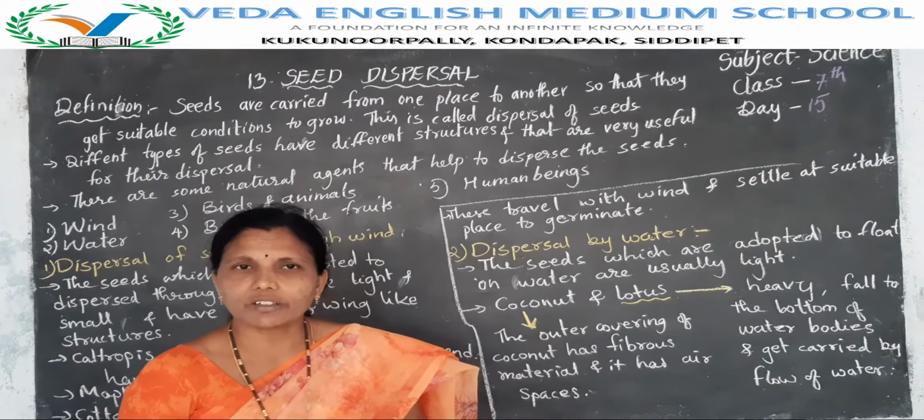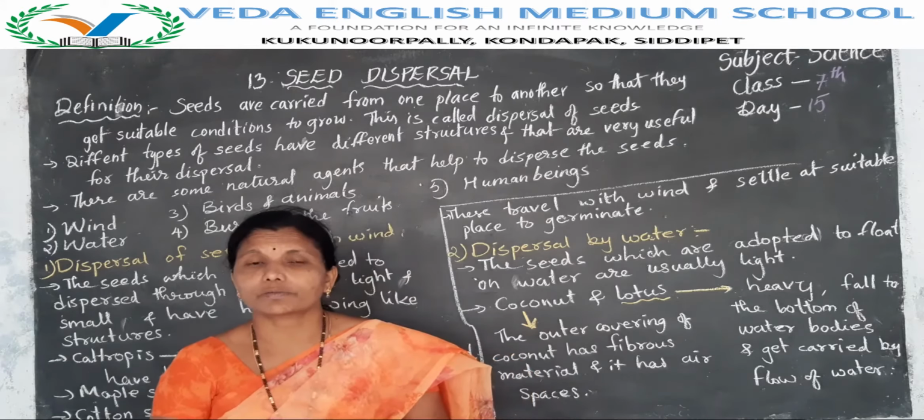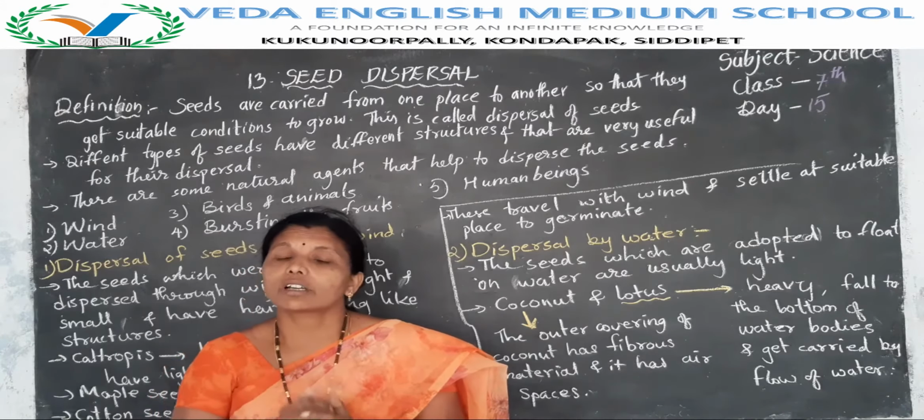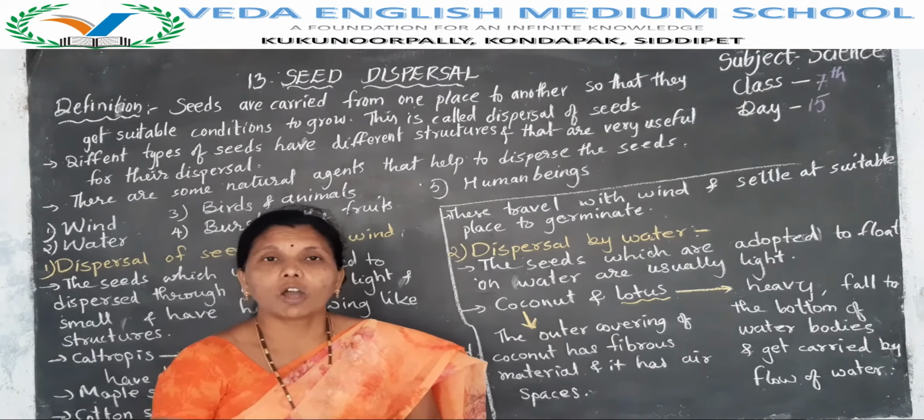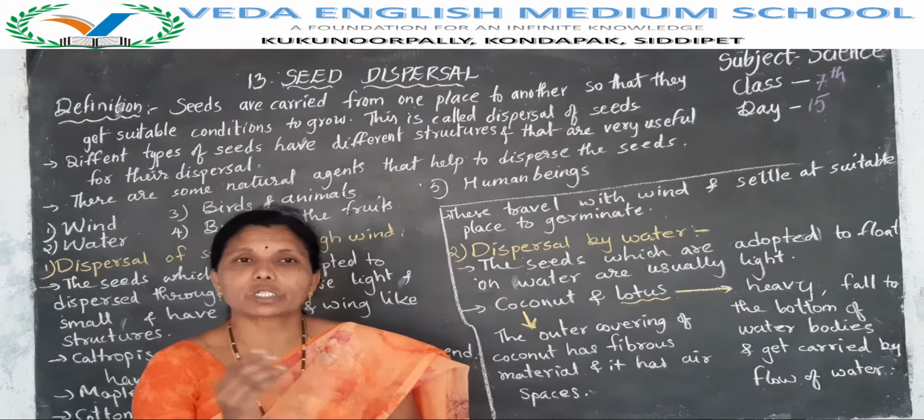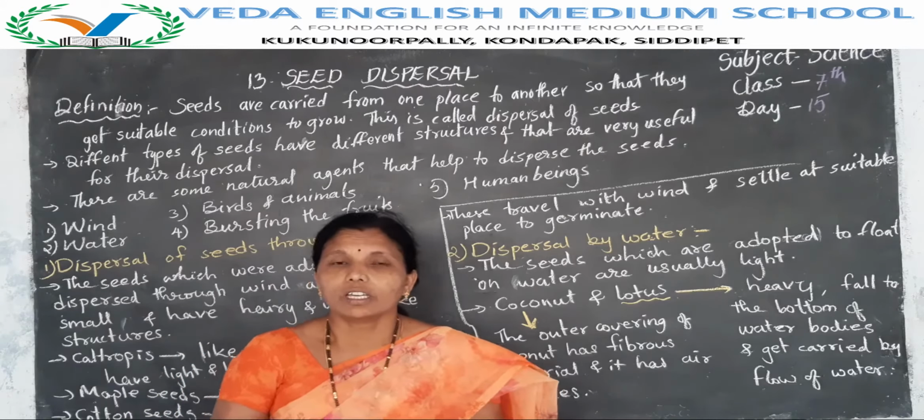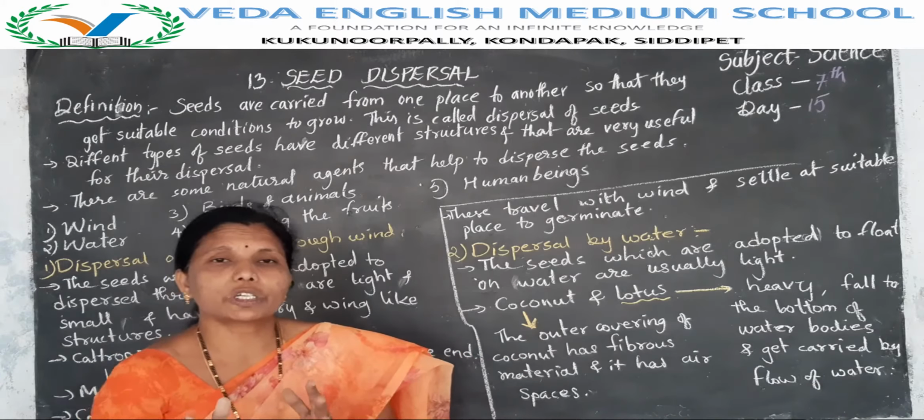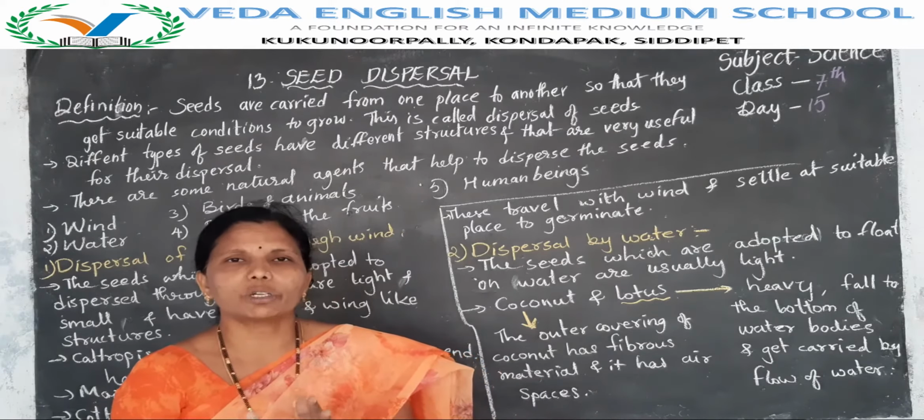Yes, children, did you observe? How did the seeds reach there? How do plants grow on the walls, on the rooftops? How does a seed travel from one place to another place? Here, a plant produces more number of seeds. Yes, a plant produces more number of seeds.